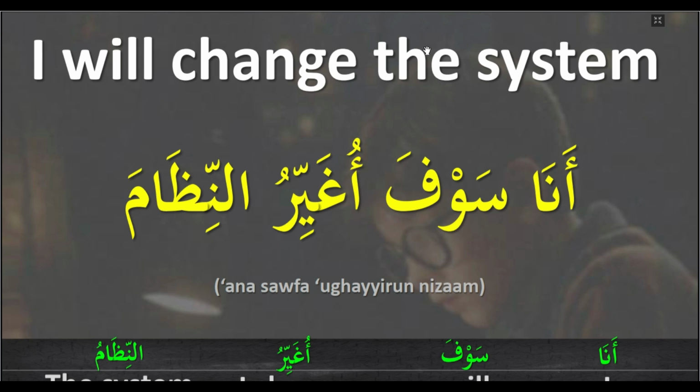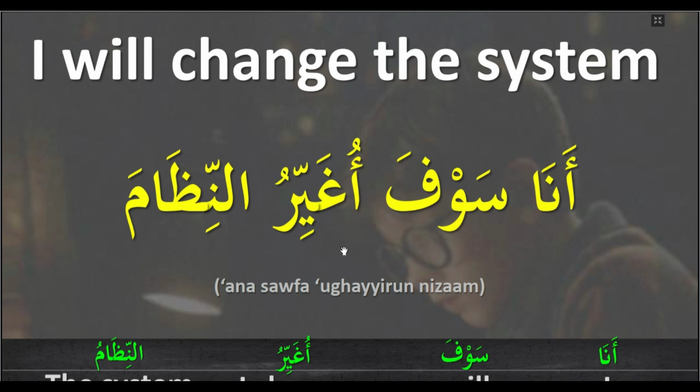If we say we will change the system, then what will happen? We need to change this أنا to نحن. نحن سوف, and we need to change this alif to noon. نحن سوف نغير النظام. It means we will change the system.